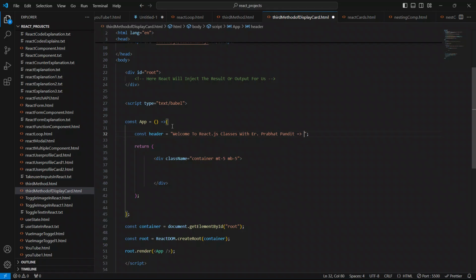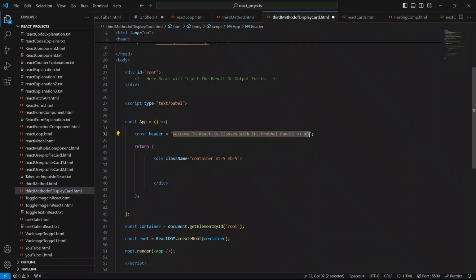So guys, we have created our first variable in React.js, and its value is welcome to React.js classes with Prabhat Pandit, and this is the class number 5th.